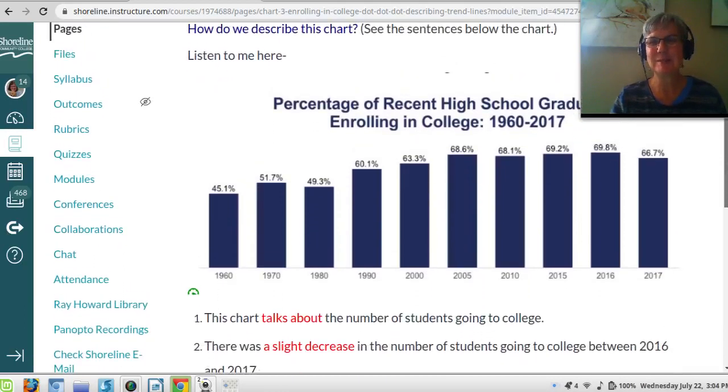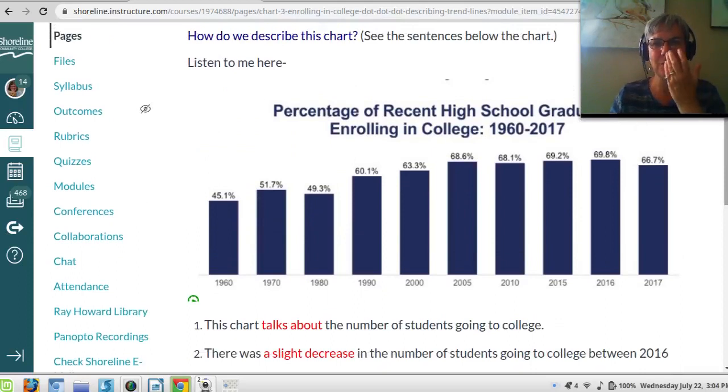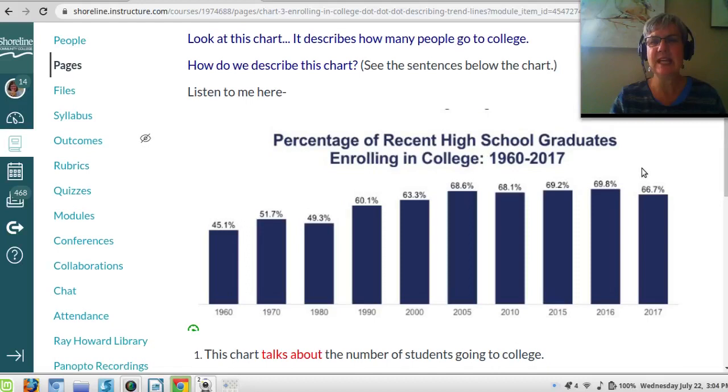This chart talks about the number of students going to college. So they had finished high school and then they went to college. In 1960, only 45% of students went to college after high school.